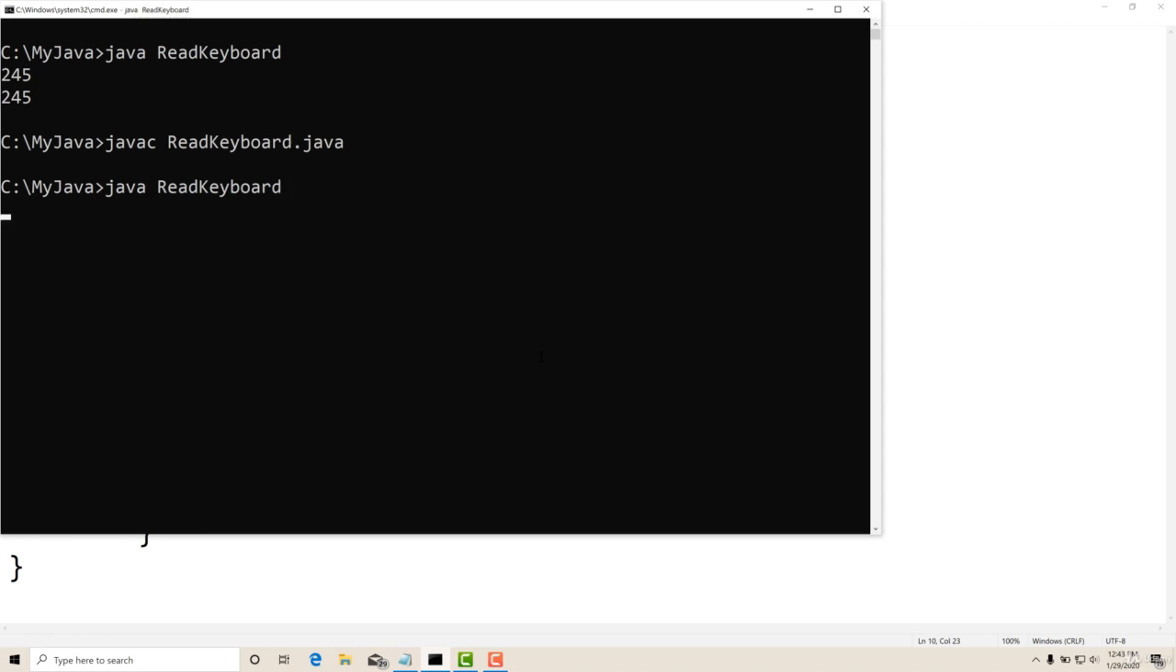Now run this one. It's waiting. I will again enter an integer number only. Yes, it has taken it and it is 245.0 because it is float. I am printing a float. Again I will run it and I will enter a value, 35.96. Yes, it is reading float also.